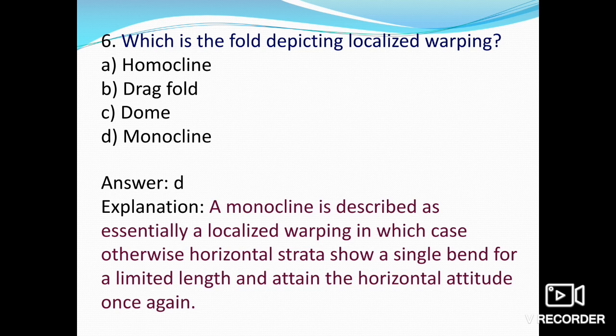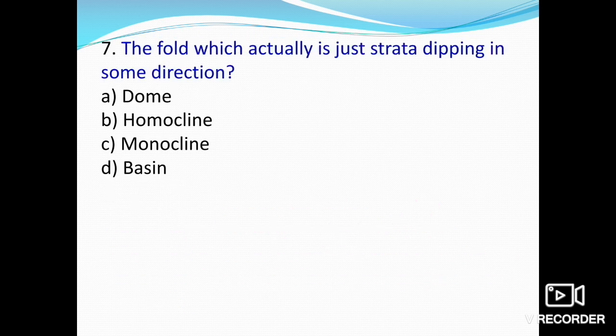So a fold depicting localized warping is known as monocline. The seventh one asks which fold is actually just strata dipping in some direction: dome, homocline, monocline, or the basin.